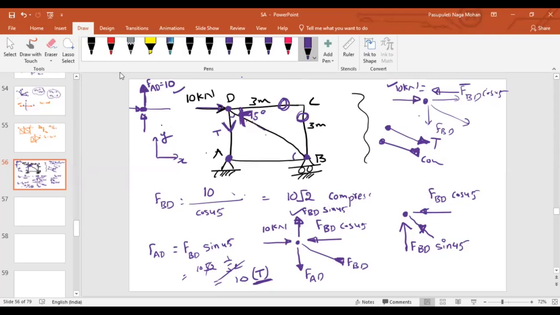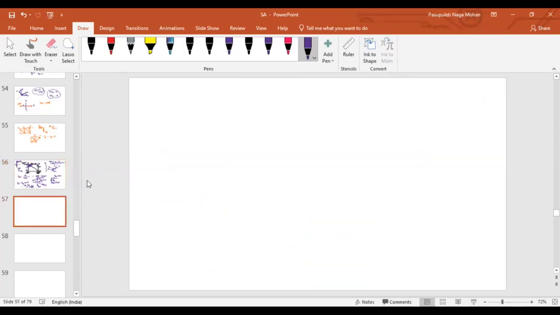Can you explain once again, sir? If I draw the free body diagram at A, this is point A. How can I represent the force in the member AD? First, I will draw a line, isn't it? And if I want to represent a tensile force, how can I represent it? Away from the joint. So if this is my point A, what is away from the joint? Upward direction or downward direction?